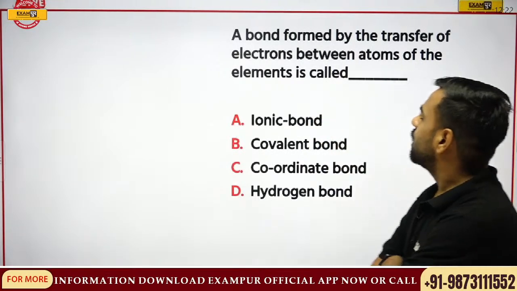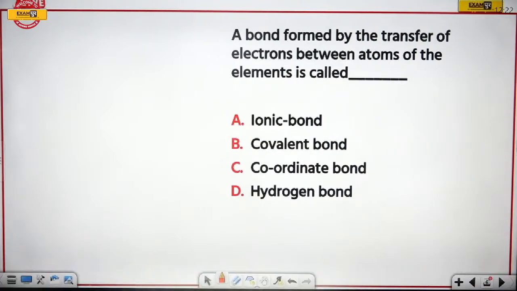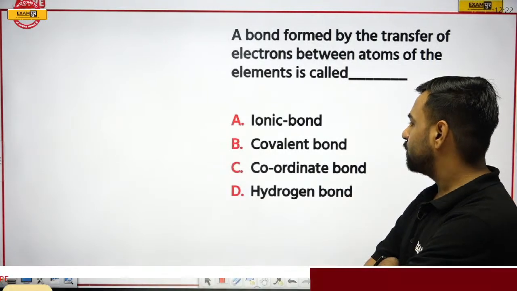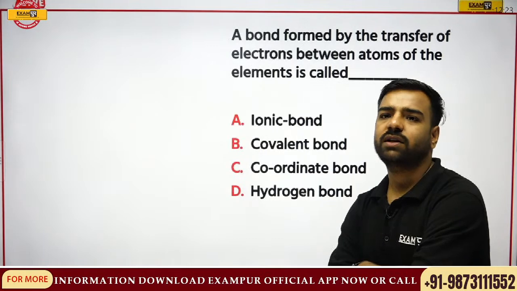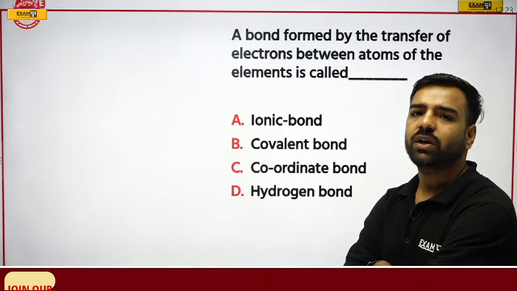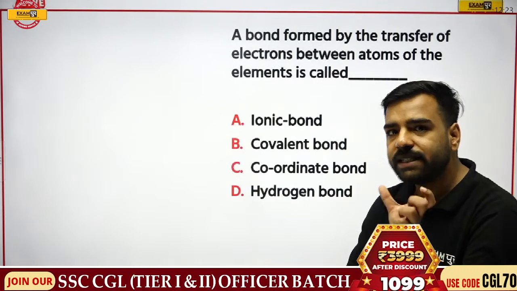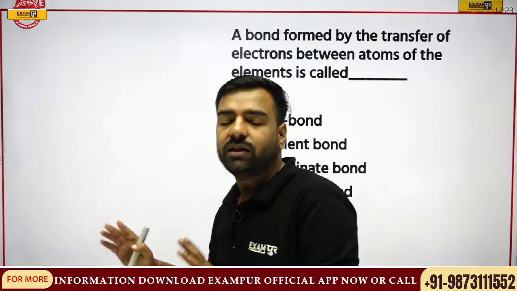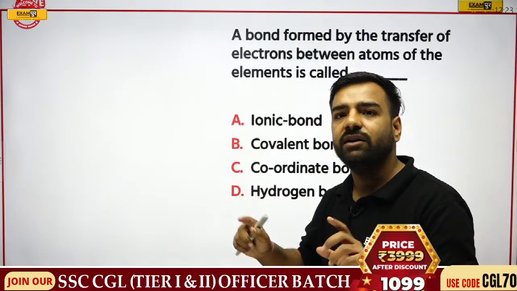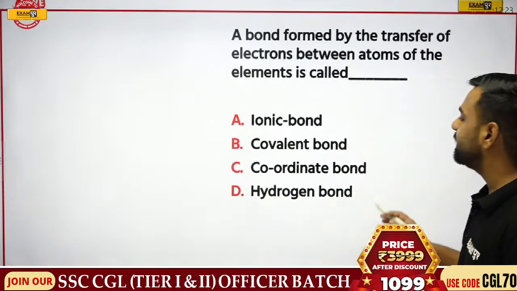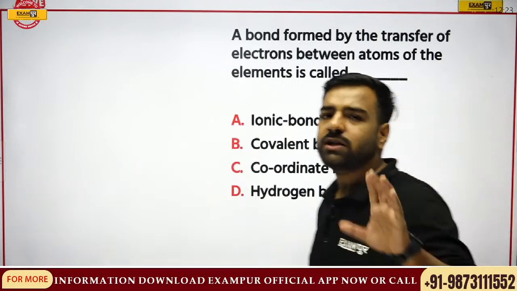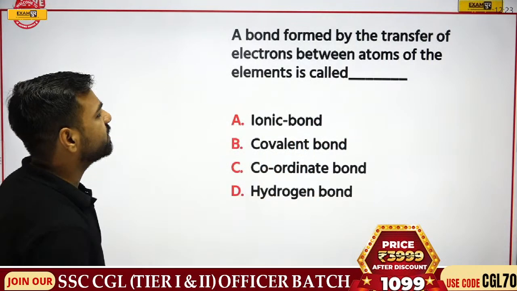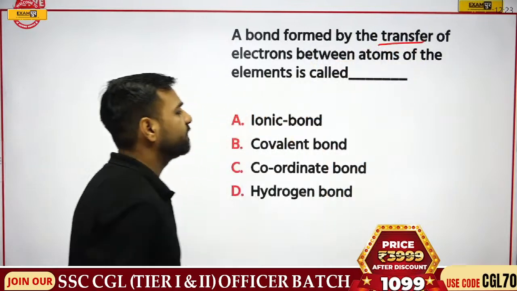Now my question is, a bond formed by the transfer of electrons between atoms of the elements is called what? Is it ionic bond, covalent bond, coordinate bond, or hydrogen bond? Vikramaditya, Abhi, Surya, can you give this answer? Please remember, whenever we are talking about the sharing of electrons, that is quite different. If I talk about transfer of electrons, that is different. Abhi, Surya is going with option C, coordinate bond. Abhi, coordinate bond is quite a different thing. I'll be explaining that after 15 to 20 minutes. Right now, let's try to understand this transferring of electrons. Let me give you the answer.